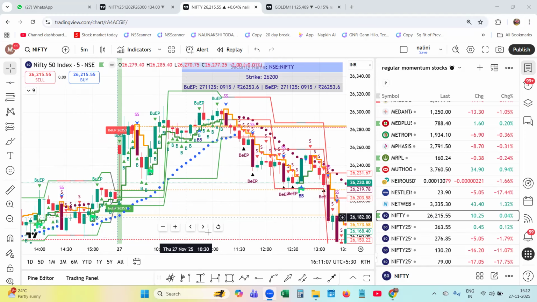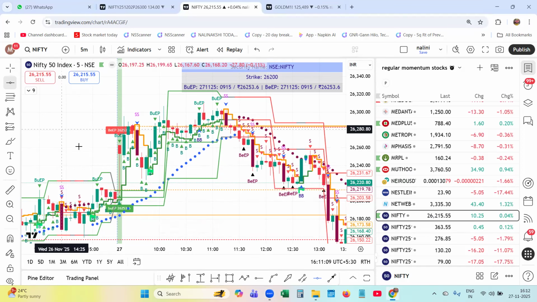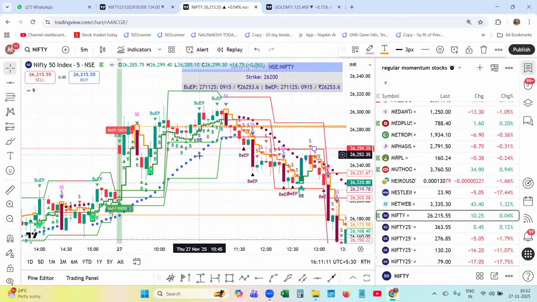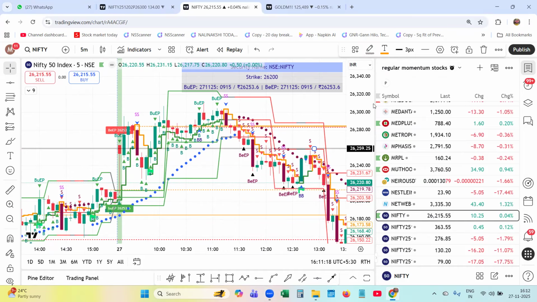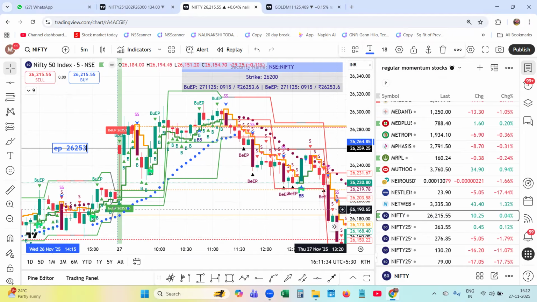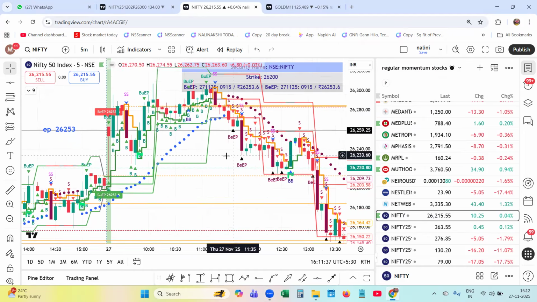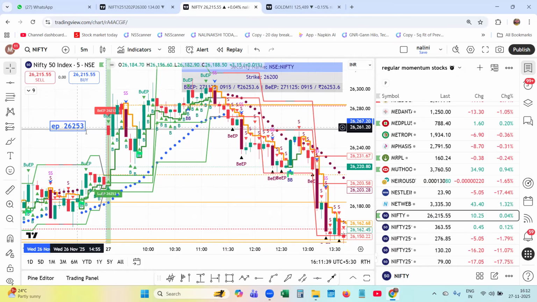So what I do is, I mark this level. Let me change the color to black and label it as EP morning level. 26,253 is your guidance level. It is like a reference level for your trade.